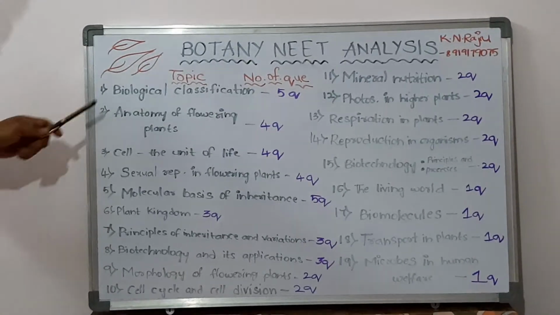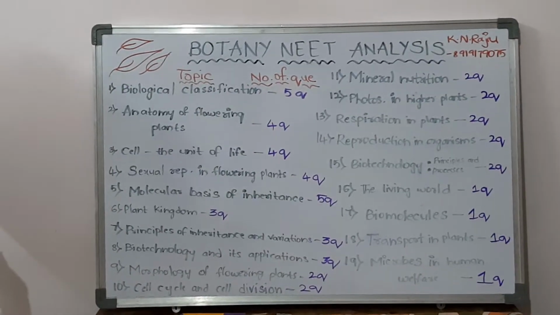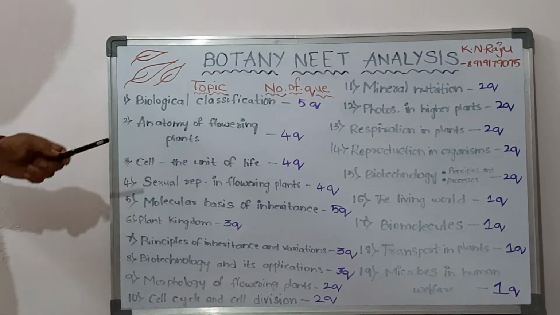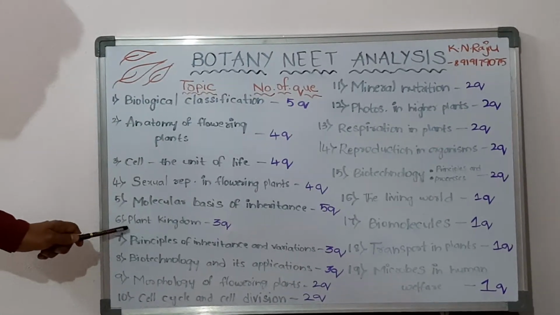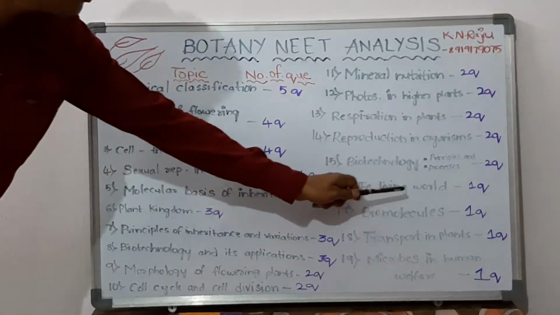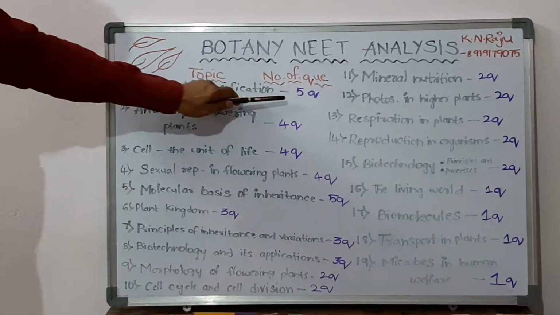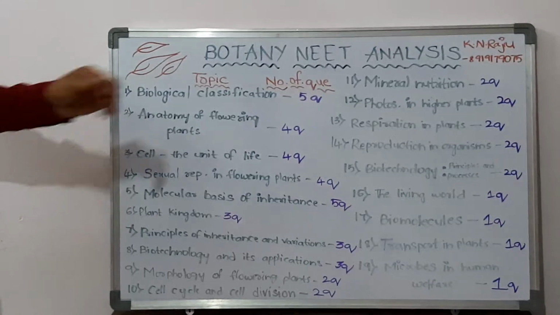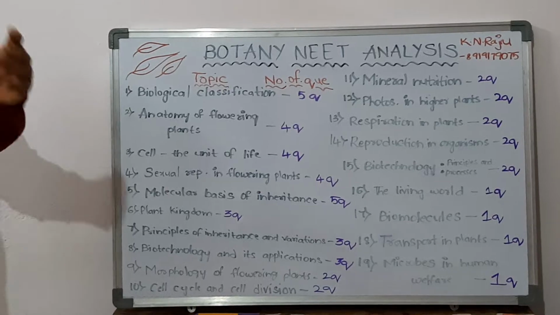Here you see, the first topic, biological classification, is going to give 5 questions minimum. Actually, it is around 5 questions. Here, one thing we should remember: this biological classification, the plant kingdom of the 6th one, and also the living world of the 16th one are present in the same unit. So we are going to get 5 plus 3 plus 1, almost 8 to 9 questions from the first unit, the diversity in the living world.